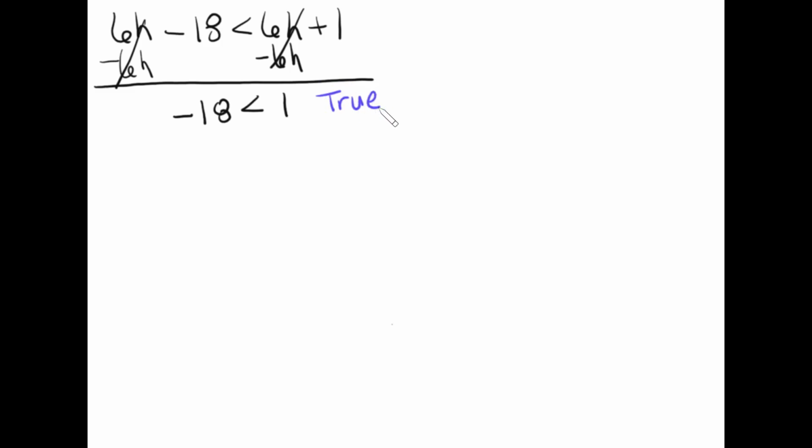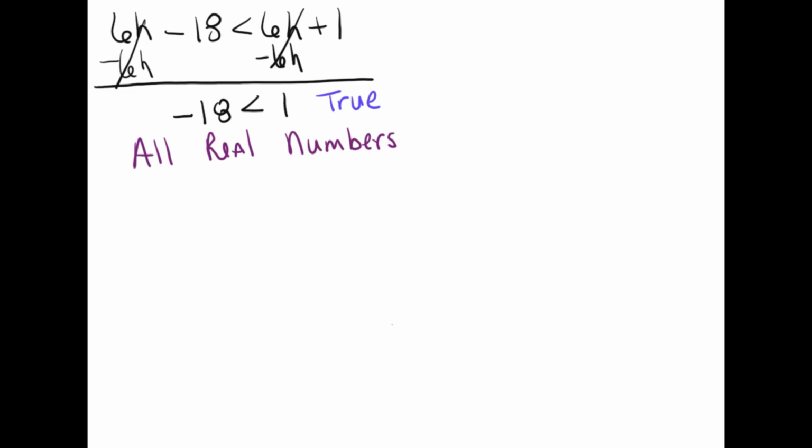So if that cancels out and what you're left with is a true statement, this is what we call all real numbers. Because no matter what number I put in there, it will satisfy that equation and the answer will be true. So we call that all real numbers.